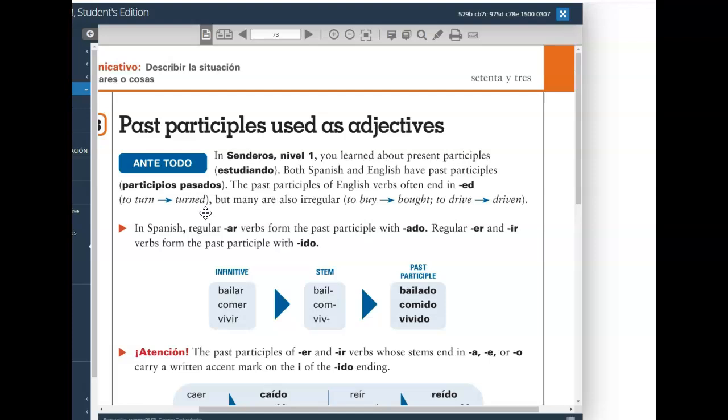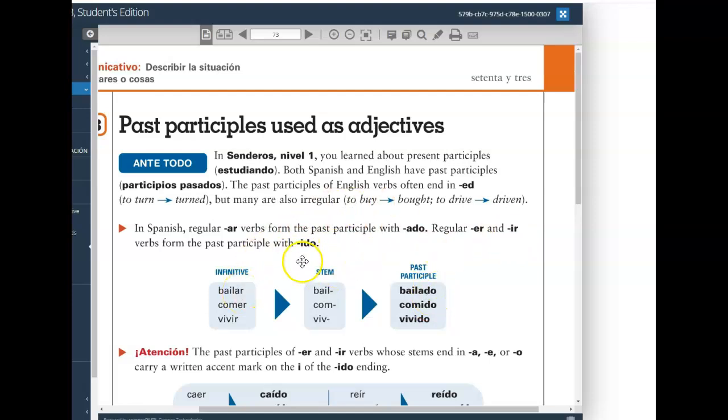And in Spanish, we have some irregular past participles as well. But the fundamental or the regular way that we formulate past participles in Spanish is removing the AR and adding the ADO. ADO is the AR verb equivalent of the ED ending. So, for example, bailar, take off the AR in bailar, add ado and bailado, danced, right? That would be the past participle, bailado, of the verb bailar.